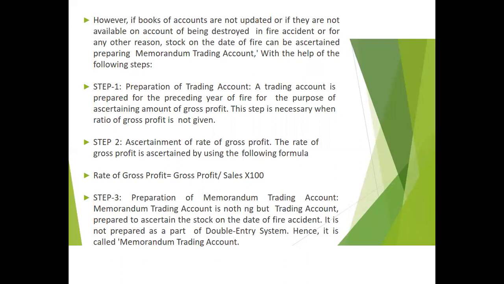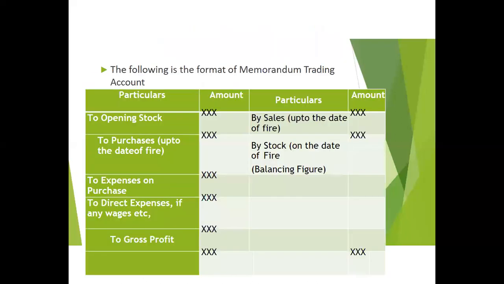So the memorandum trading account is nothing but a trading account prepared to ascertain the stock on the date of fire accident. It is not prepared as part of the double entry system, hence it is called a memorandum trading account. So this is the format for the memorandum trading account. First particulars, amount, then credit side particulars, amount.